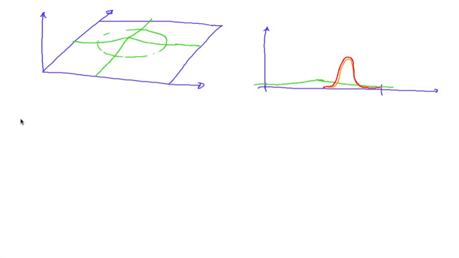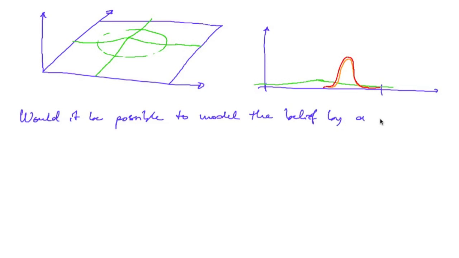Now what do you think? Would it be possible to model the belief by a very wide normal distribution and subsequently rely on the measurements to determine our system state? Yes or no?